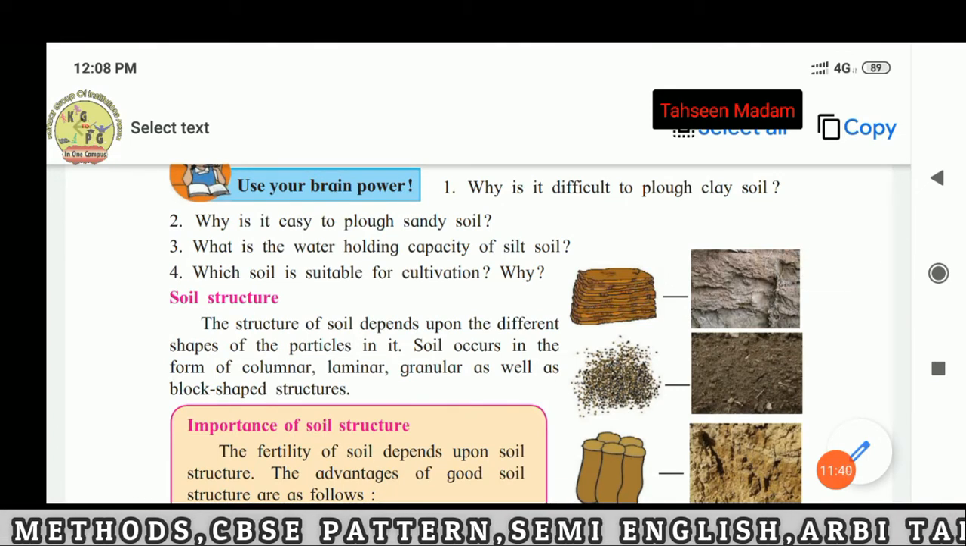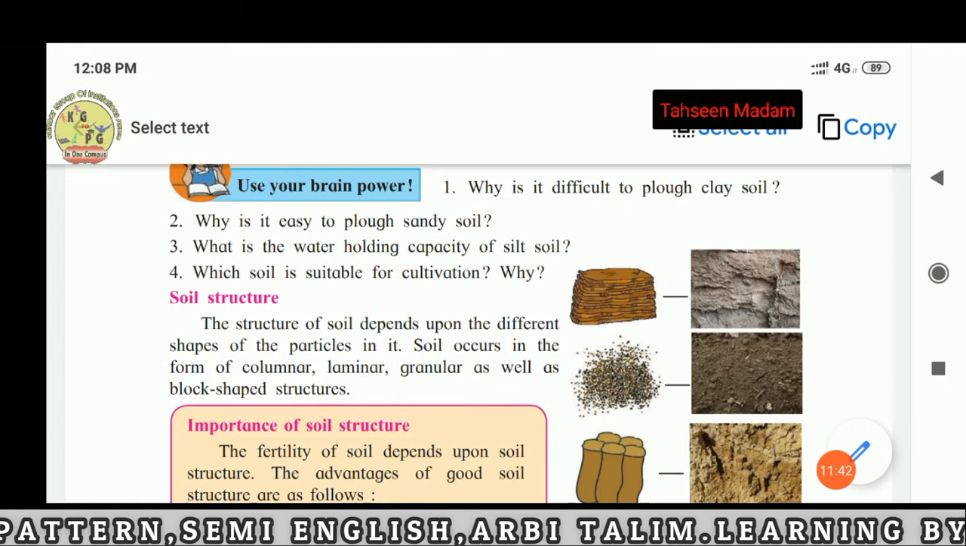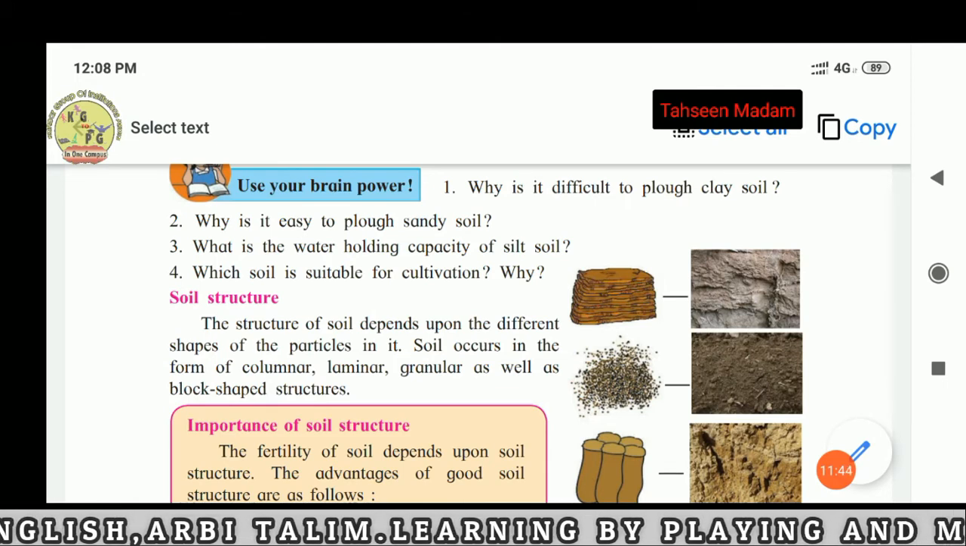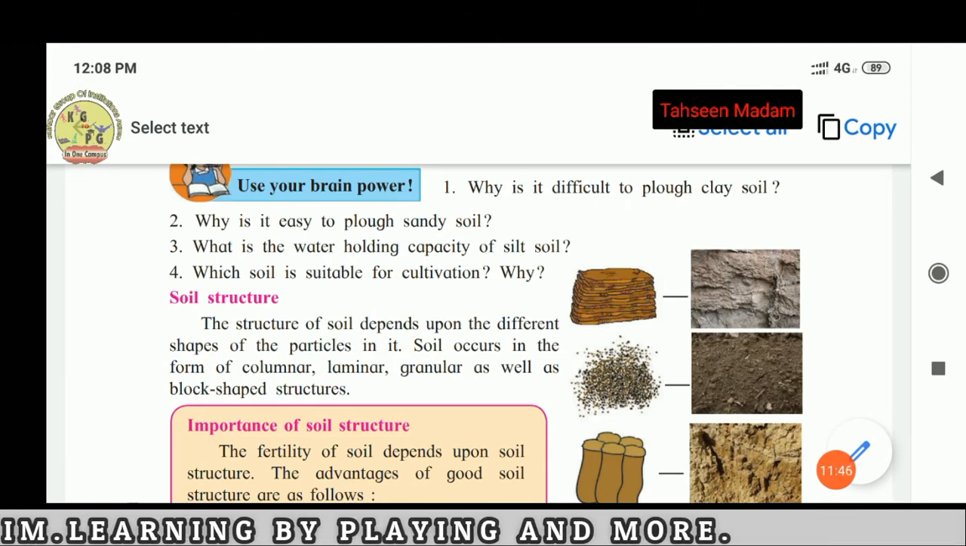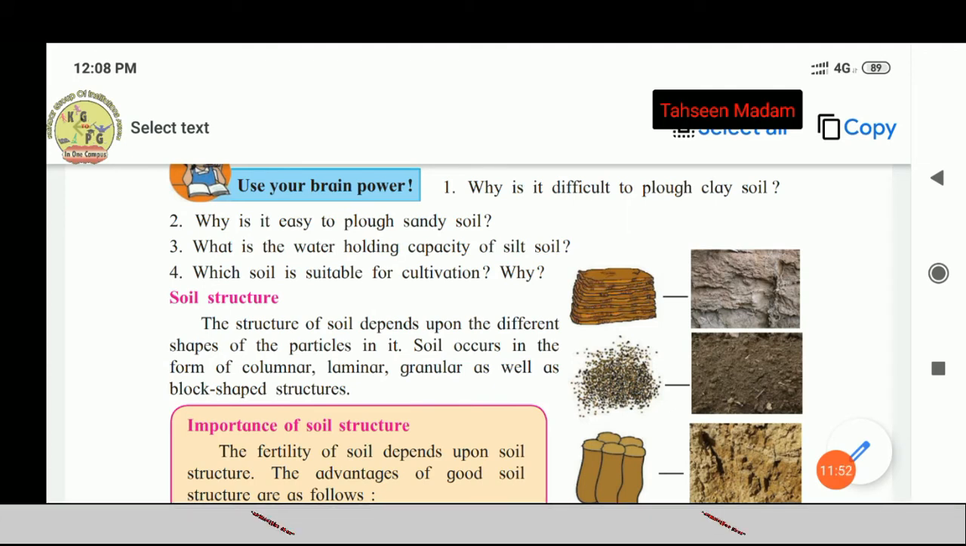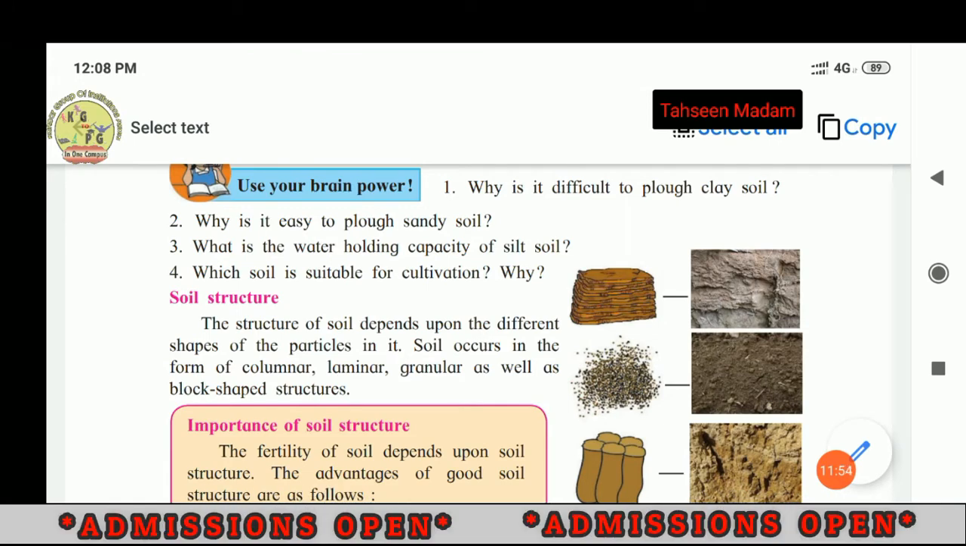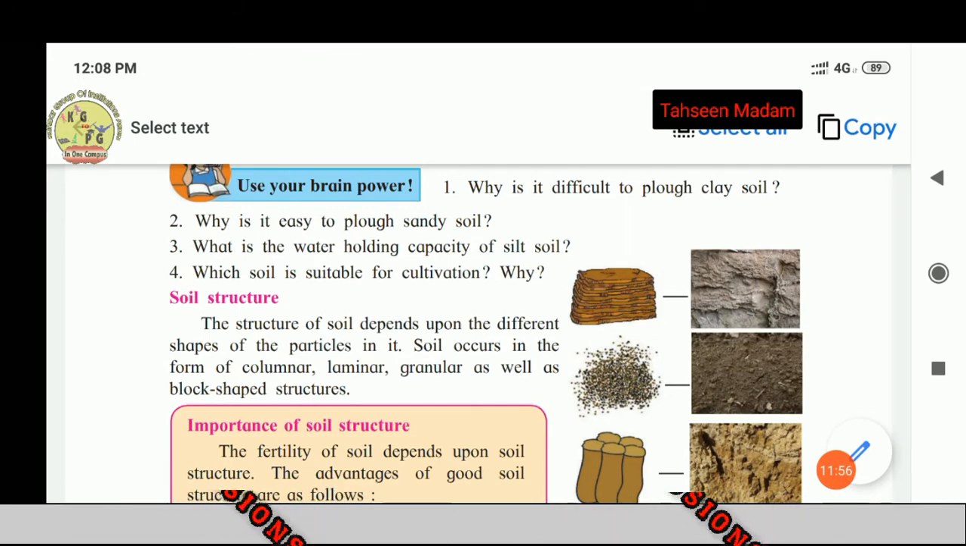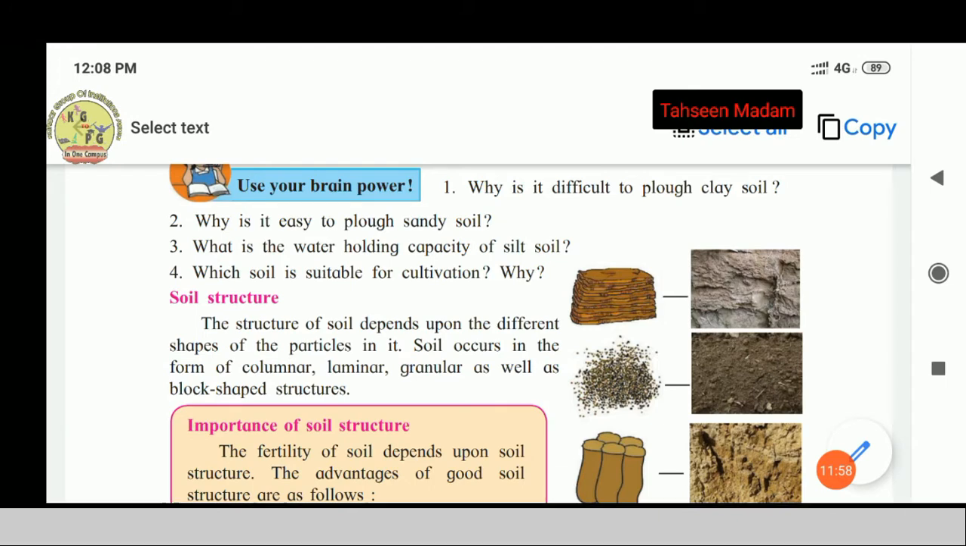Use your brain power. First, why is it difficult to plow clay soil? Second, why is it easy to plow sandy soil? Third, what is the water holding capacity of slate soil? And fourth, which soil is suitable for cultivation and why?